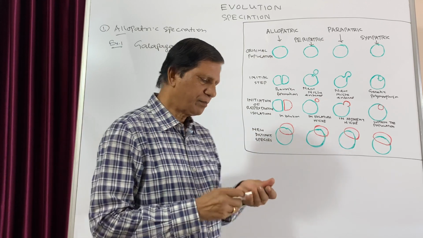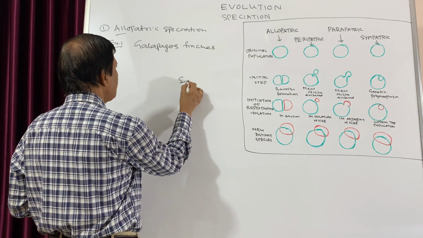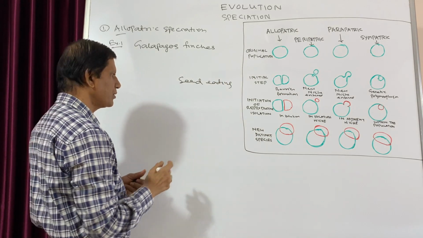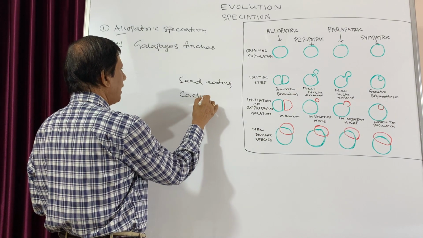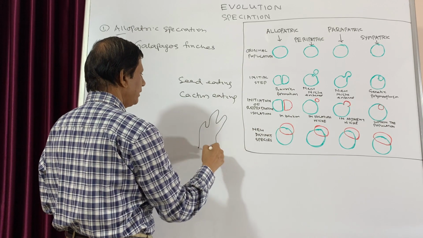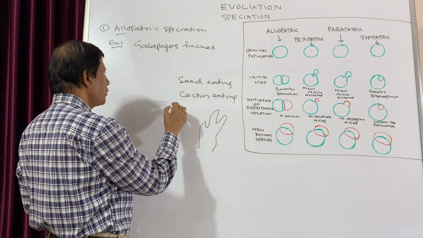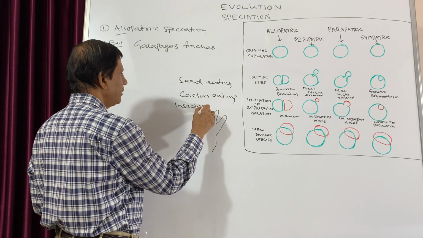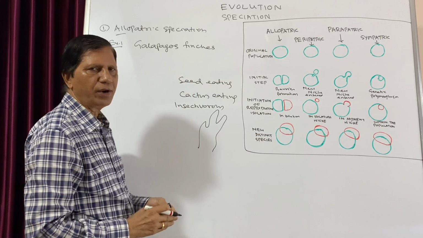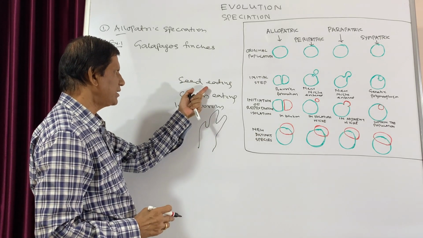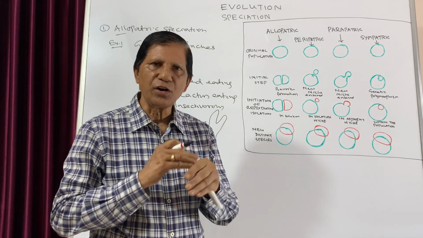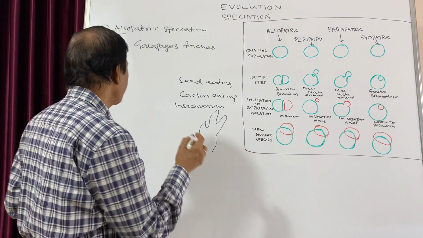Some of the finches became seed eating. That means they ate the seeds of different fruits. Some were cactus eating, that means they ate the cactus plants. Some became insectivorous. That means the feeding habits of the different finches were different. As a result, there is a lot of modification in their beaks.